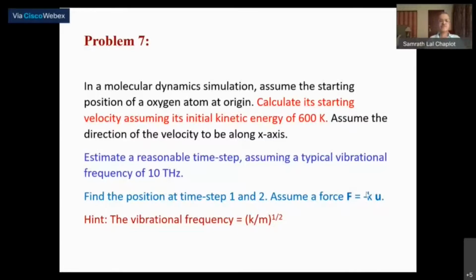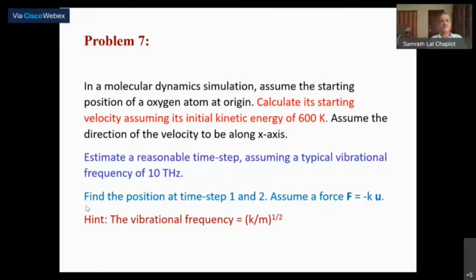K is the force constant, and you already know that the frequency is equal to the square root of K by M. The frequency is given to you, therefore you can work out the force constant. But you have to work it out in appropriate units. I would suggest you finally get numbers in the units of the problem: angstroms for distance and picoseconds, or femtoseconds if you like, for time, because distance and time are two quantities that you have to get right.